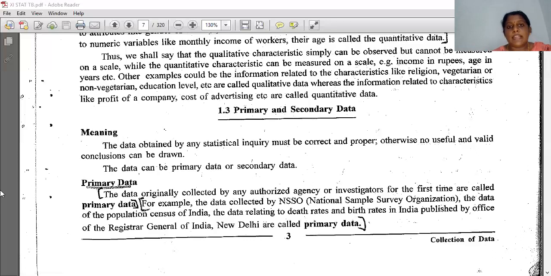That is called secondary data. You are not directly collecting the data, you are getting it from some source. If you directly visit a person and collect the information, that is primary, and if you hand it over to some other person, for that person it will be secondary data. Simple language.